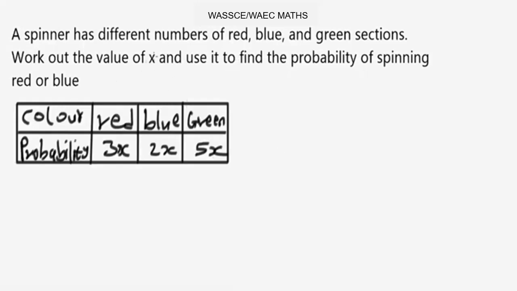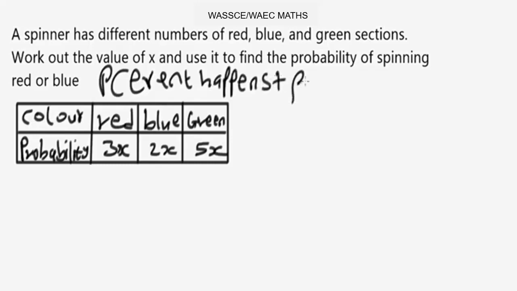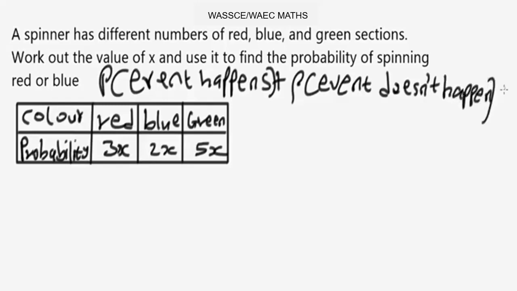So basically, what it means is that the probability of the event happening plus the probability of the event not happening equals 1. So the probability of the event happening plus the probability of the event not happening equals what? 1.